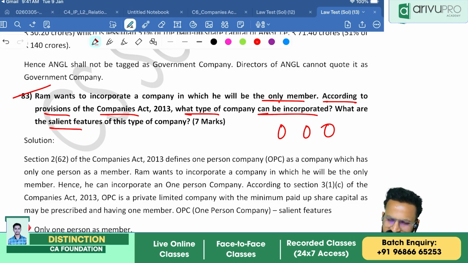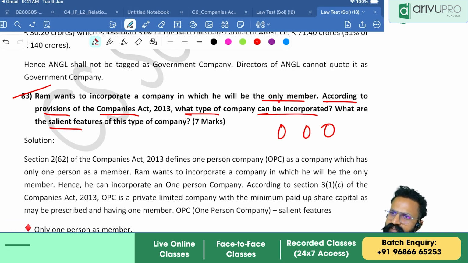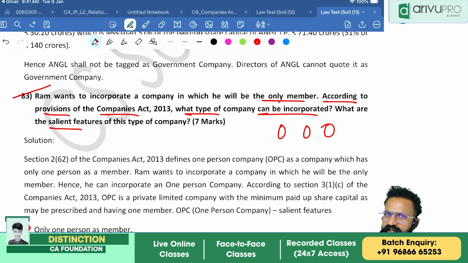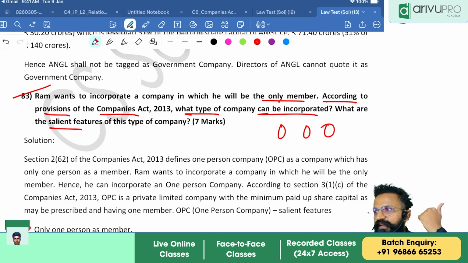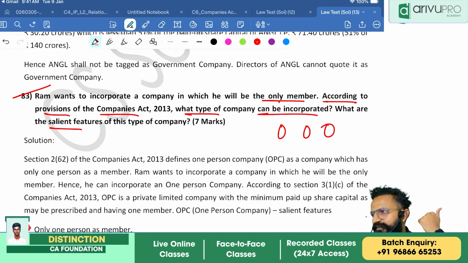Who can start an OPC? An Indian resident, a natural person, an Indian citizen, resident. When will a person become resident? 120 days in the previous financial year. Remember this, it is important because when we do LLP, that definition will change. So in the previous financial year, a person should have stayed for a minimum period of 120 days. Correct? Okay, and what are the things that an OPC cannot do? Non-banking financial activities, it cannot invest in securities of other companies, and it cannot be converted into a Section 8 company.